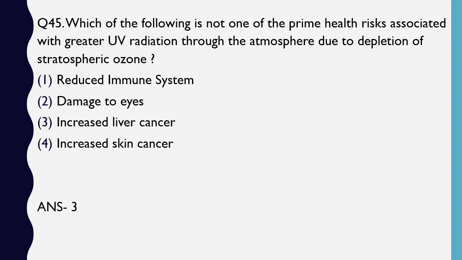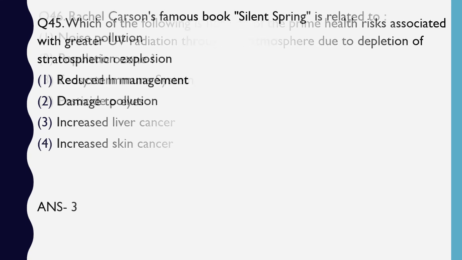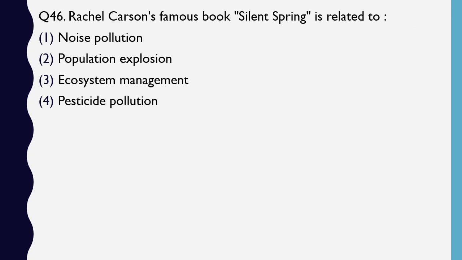If the UV radiations are going to increase, there is no risk of increased liver cancer. Question number 46. Rachel Carson's famous book Silent Spring is related to noise pollution, population explosion, ecosystem management, pesticide pollution. The correct answer is option 4, pesticide pollution.